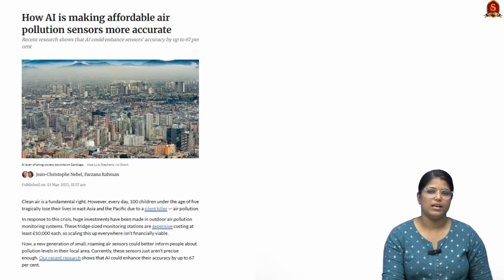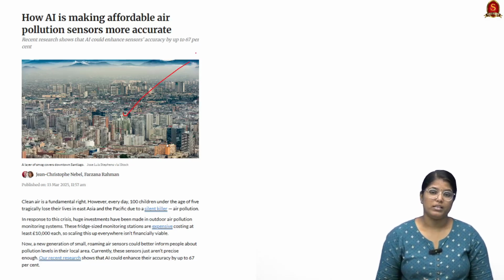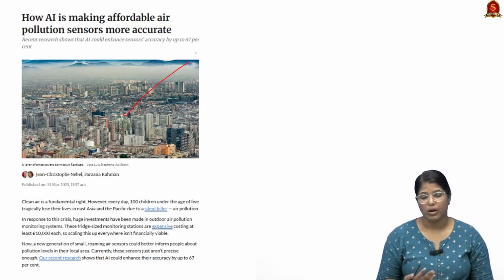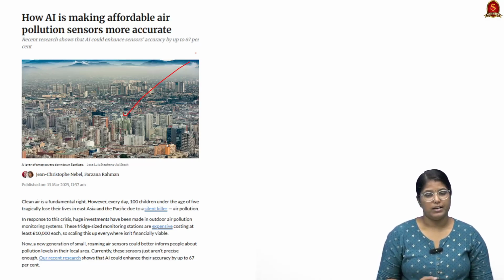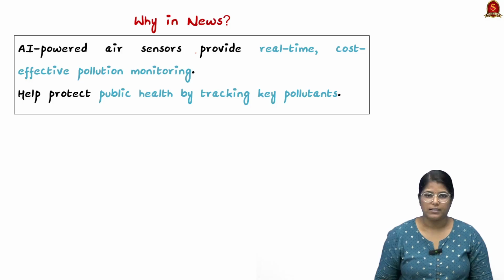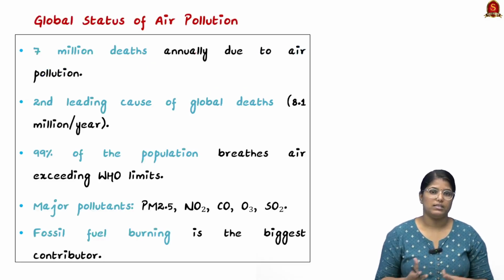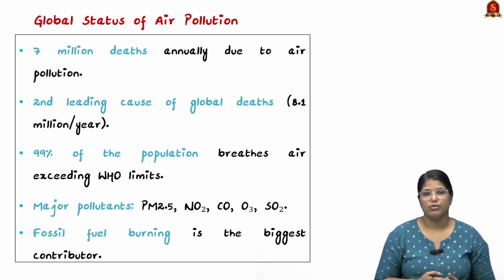Now look at this news article. This news article talks about artificial intelligence and how it is making air pollution sensors more accurate and affordable. So we shall decode this article from the prelims perspective one by one. Before that, let us quickly go through the status of air pollution. See, in India, literally 7 million deaths annually are happening due to air pollution, and globally it is the second leading cause of death.